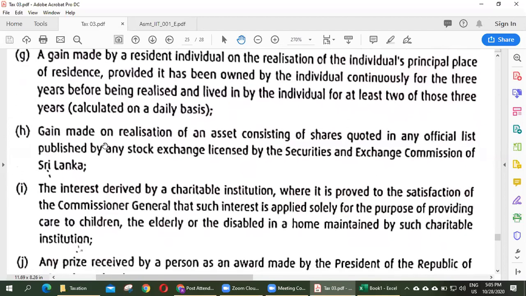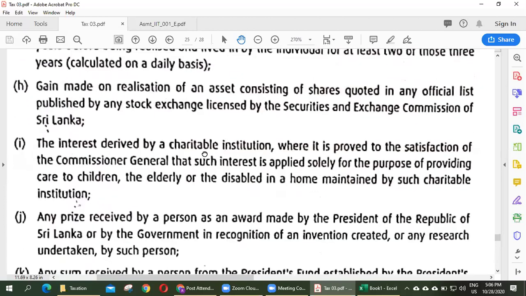Gain made on realization of an asset consisting of shares quoted in any official list published by a stock exchange licensed by the Securities and Exchange Commission of Sri Lanka, right? If you buy and sell shares of companies which are listed in the Colombo Stock Exchange, the capital gain earned through exchange of shares, especially listed in the Colombo Stock Exchange, is not taxable.